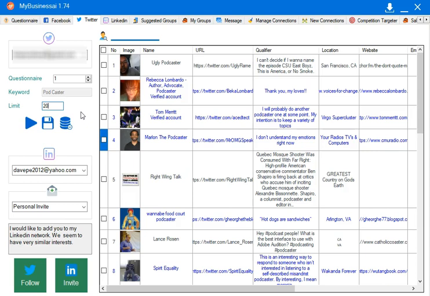So you can check that by just clicking everybody and then clicking invite, and if it finds, it'll go ahead and scan the accounts in Twitter. If it finds the link to their LinkedIn profile, then it will go ahead and run the invite for you. How cool is that?